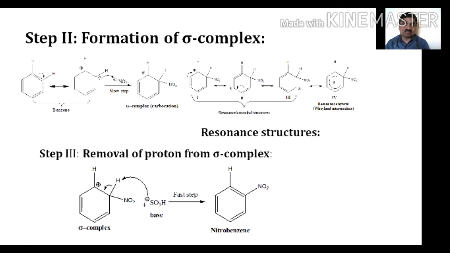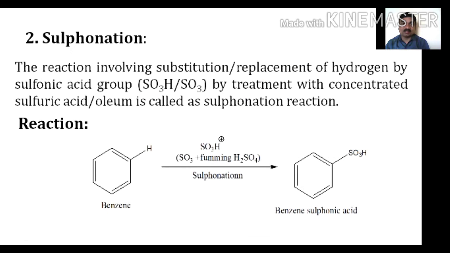Next, the third step, that is removal of a proton from the sigma complex. Here the base, that is SO3H-, generated in the first step, abstracts the proton from the carbon atom which contains the electrophile, resulting in the formation of nitrobenzene as the product. So this is all about the nitration reaction.